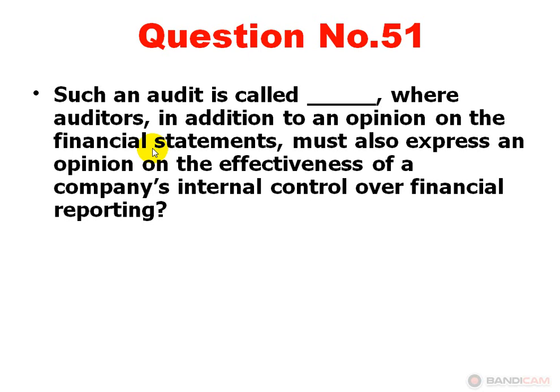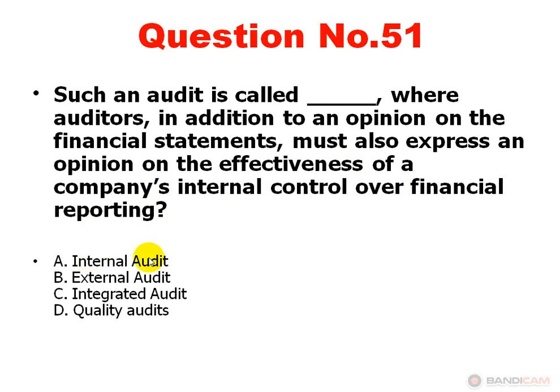Next, such an audit is called where auditors, in addition to the opinion on the financial statements, must also express an opinion on the effectiveness of a company's internal control over financial reporting. Option A, internal audit. Option B, external audit. Option C, integrated audit. Option D, quality audits. Option C is correct. Dear viewers, integrated audit.